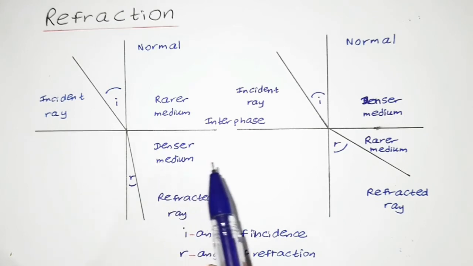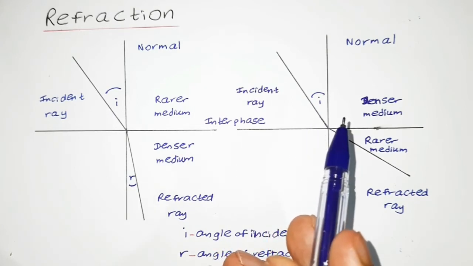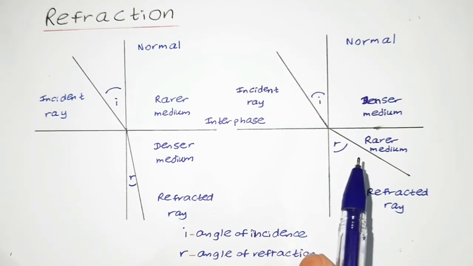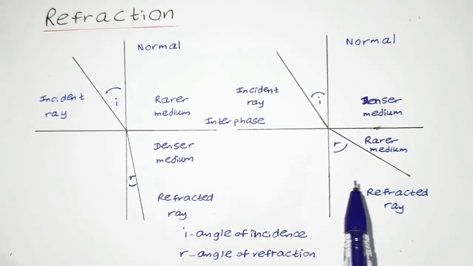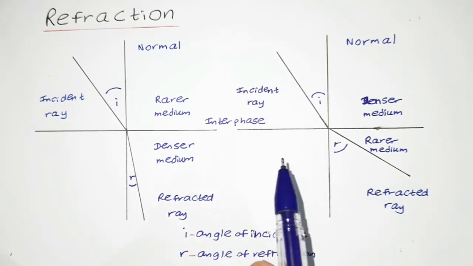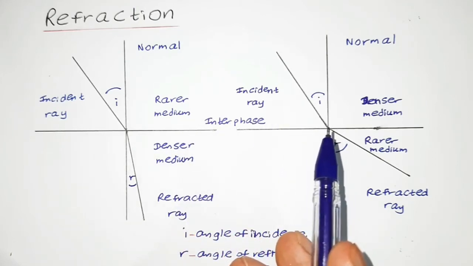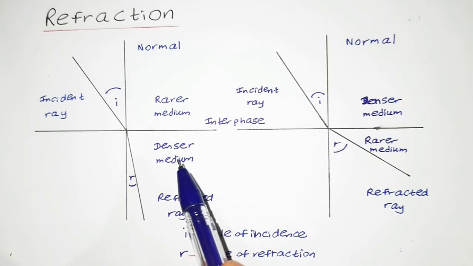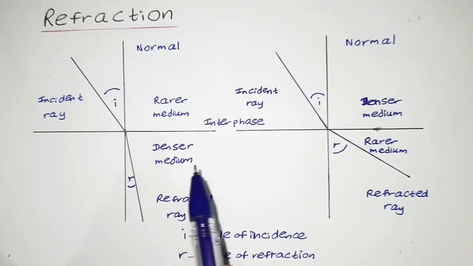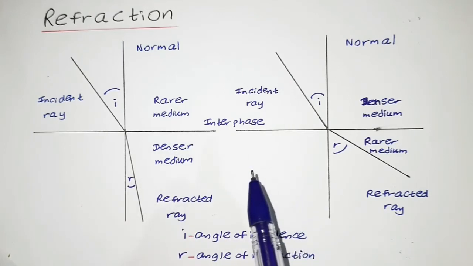So what happens in the next ray diagram? Here you can observe that the incident ray comes from a denser medium and goes into a rarer medium. So the refracted ray is bent away from the normal. The difference we need to figure out is whether the incident ray comes from a rarer medium or a denser medium, and whether the refracted ray goes into the denser medium or the rarer medium. Those are the important points of these two ray diagrams. Now let us discuss the laws of refraction.